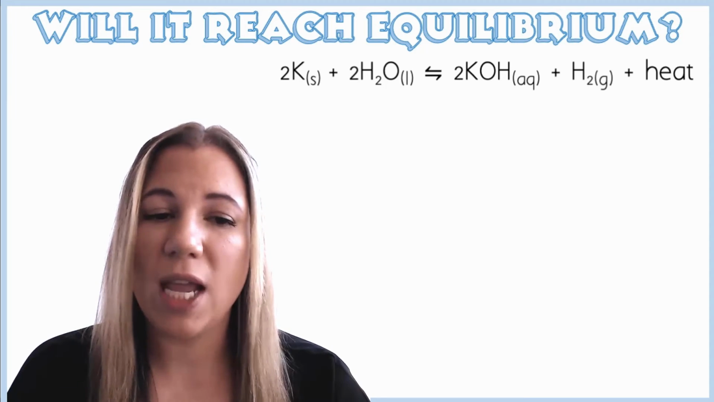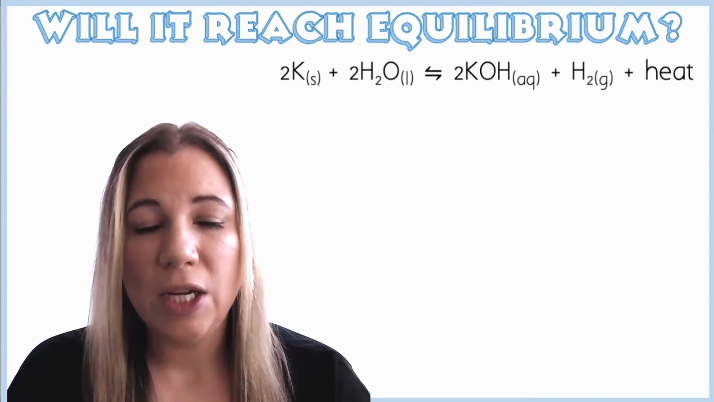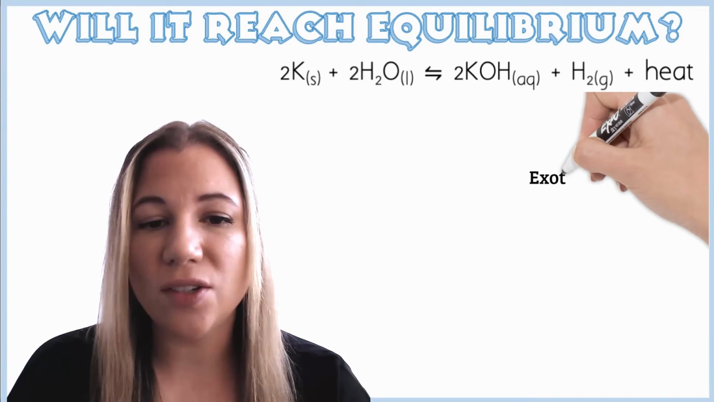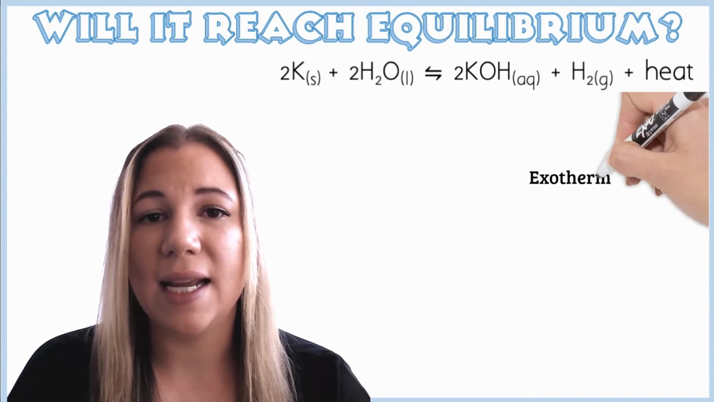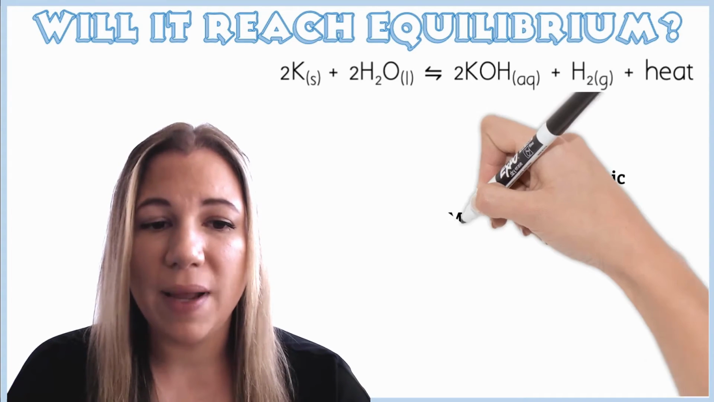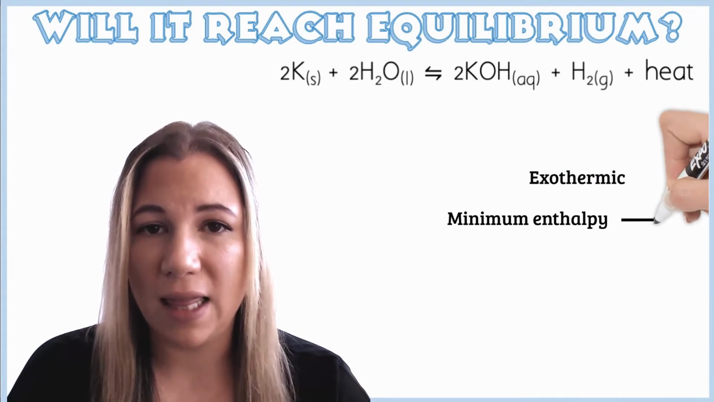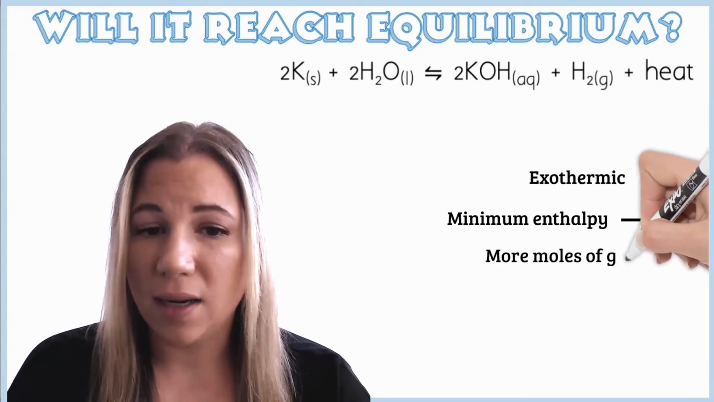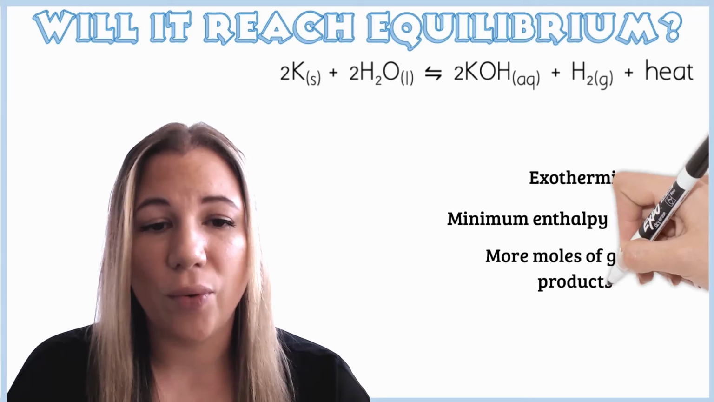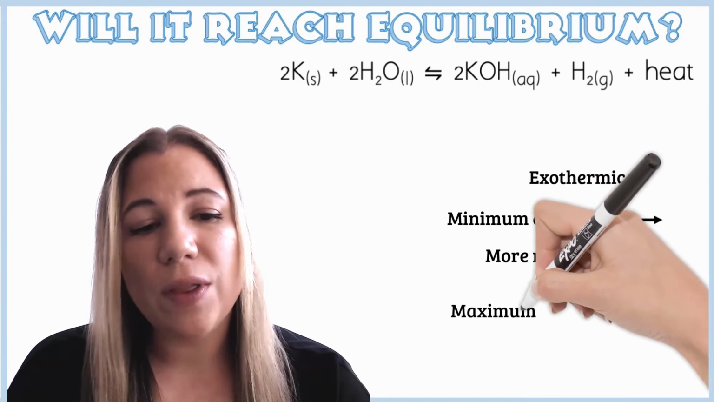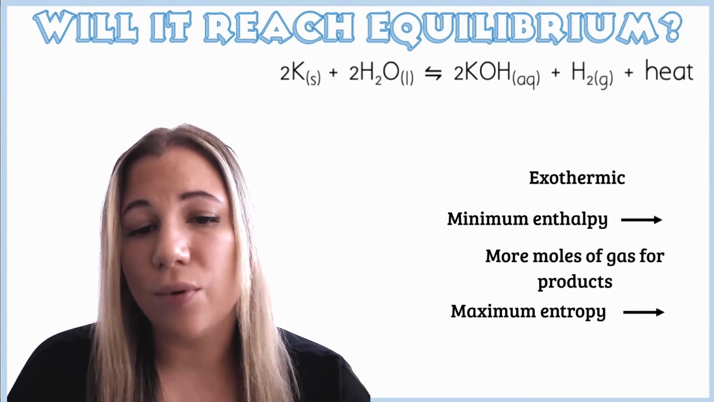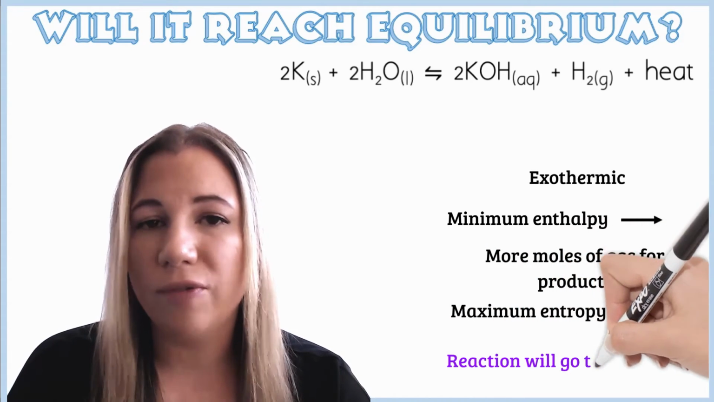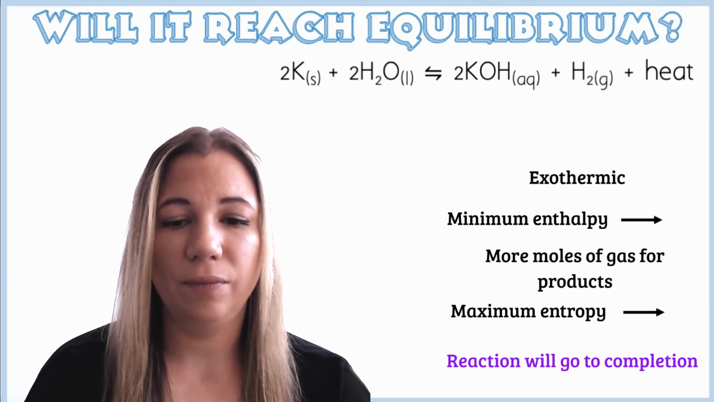In this reaction here, we have potassium reacting with water to produce potassium hydroxide and hydrogen gas. In this reaction, the heat is on the side of the products, showing us that it is an exothermic reaction. This means the products are favored in terms of enthalpy. The entropy also favors the products, as there are more moles of gas on the product side. Since both the enthalpy and entropy favor the products, this reaction is going to go to completion. It will not form an equilibrium.